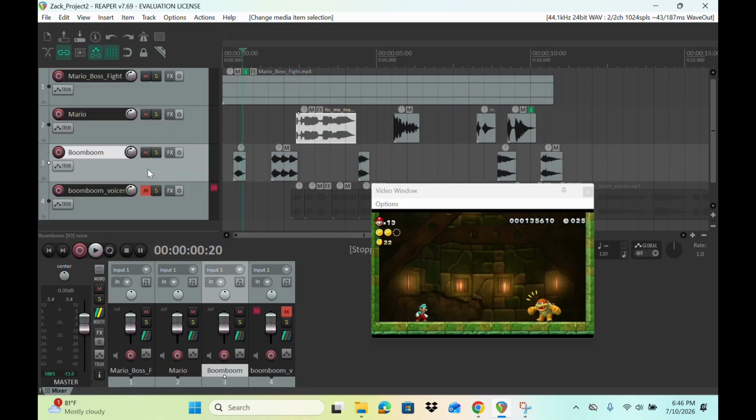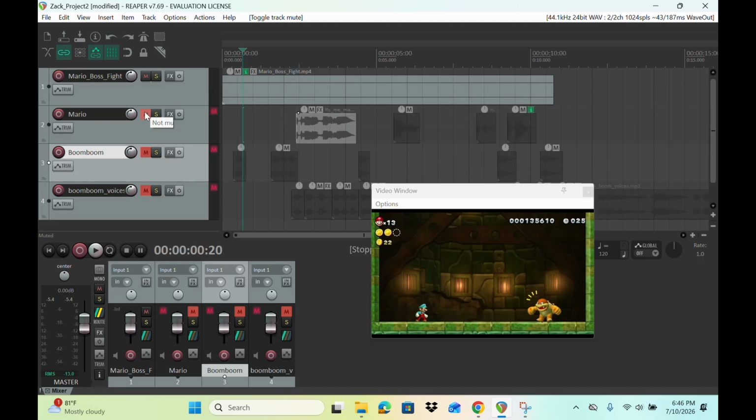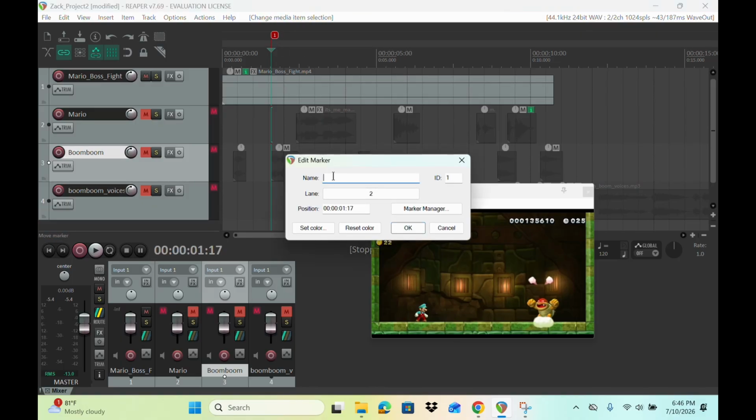So here, a tip. I want to mute these dialogues because they are kind of distracting. So there. All right, now I want to identify any sounds happening, sound effects. So jump is fine, but oh, Boom Boom is landing on the floor. So here I need a sound for Boom Boom landing on the floor.